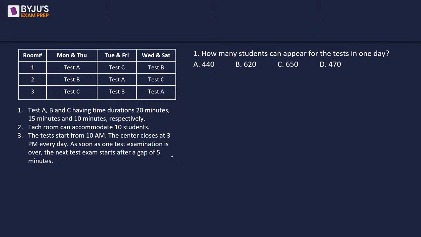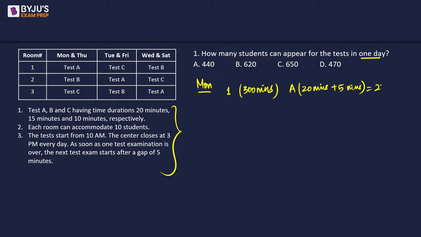So let's start with the first question. So this is the information that is required. Okay. So since we are asked about one day, we can pick any day. So let's take Monday, right? If I look at room number 1, which will have 300 minutes, right? Room number 1 is going to be open for 300 minutes, where test A is going to be conducted, where each test takes 20 minutes and then there is an additional 5 minutes interval. So it's a 25 minutes test, we can say this, right?